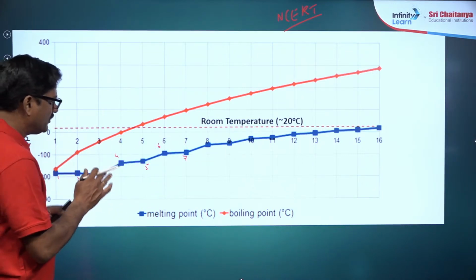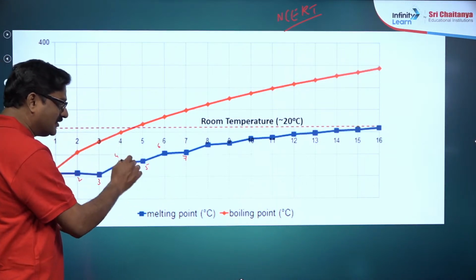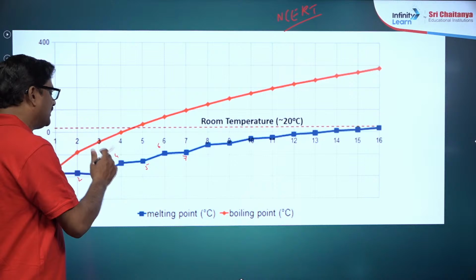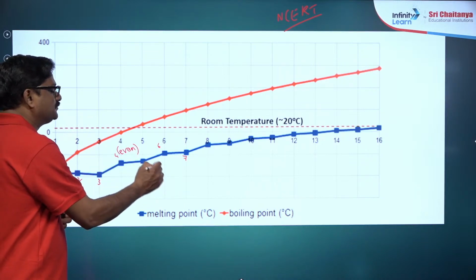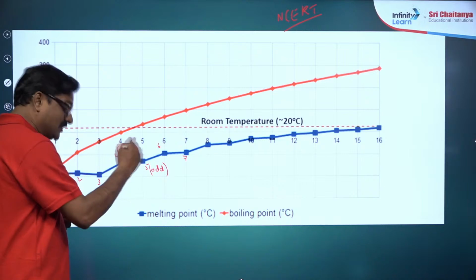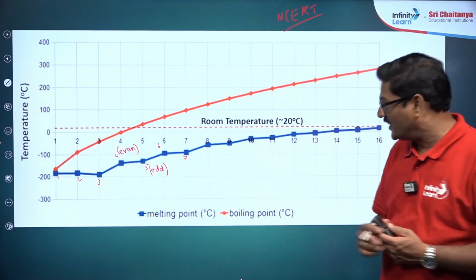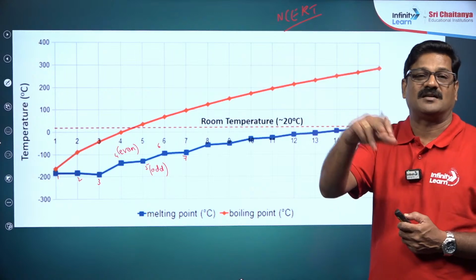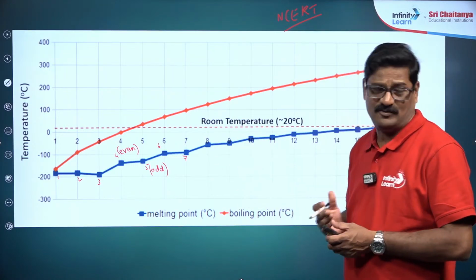Odd number carbon atoms will have relatively low melting points compared to even number carbon atoms. So that's very, very important. A zigzag pattern is seen and they have very close values.